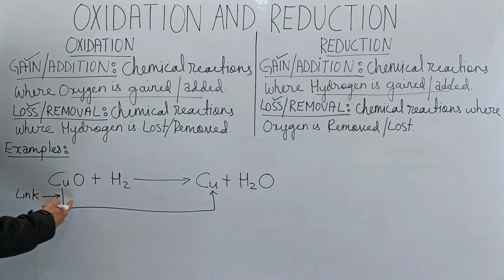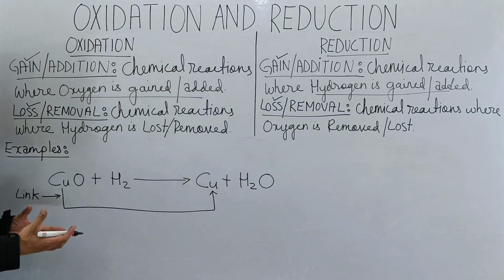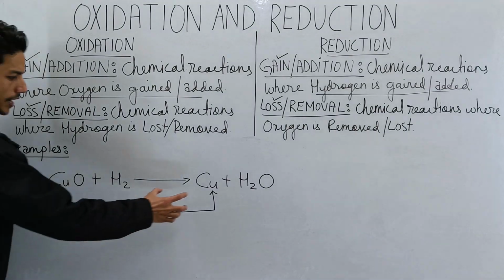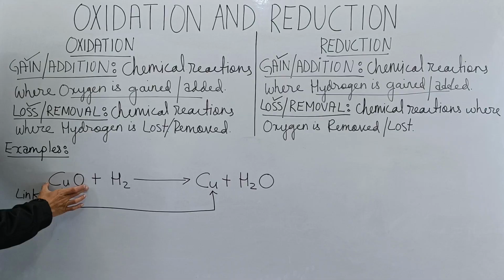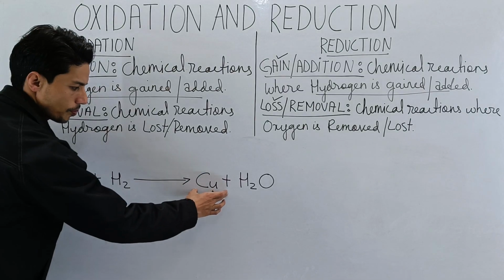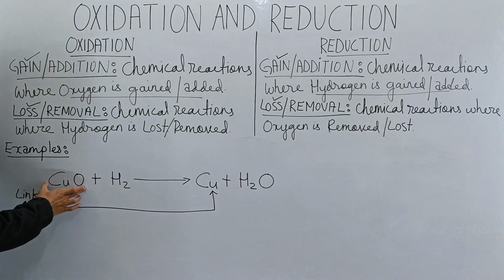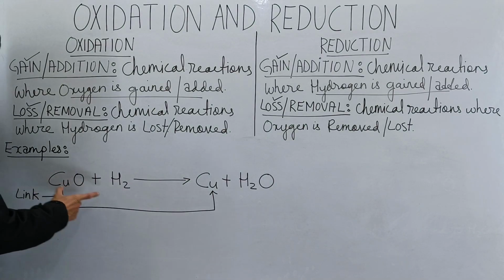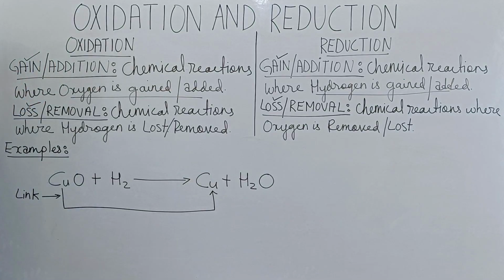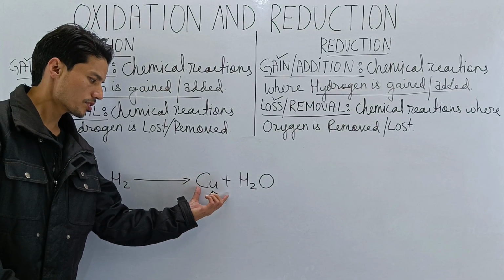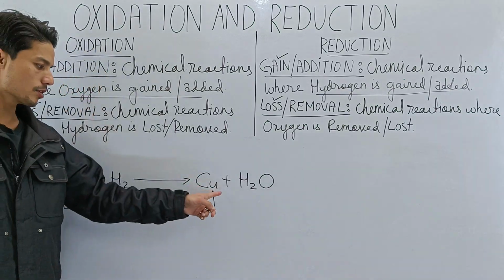So now that we have created a link, let's understand what is going on here. I see copper here, I see copper here. That's why we have created the link, isn't it? Now this is copper oxide, whereas this is copper. Copper oxide, copper. Tell me what is going on. Copper with oxygen, only copper. Can we say that copper has lost oxygen here? Yes. So copper has lost oxygen.